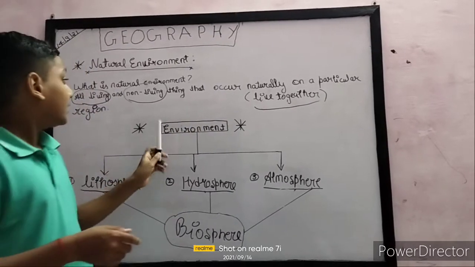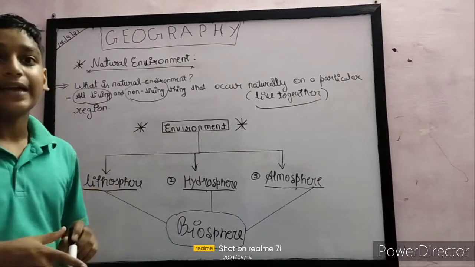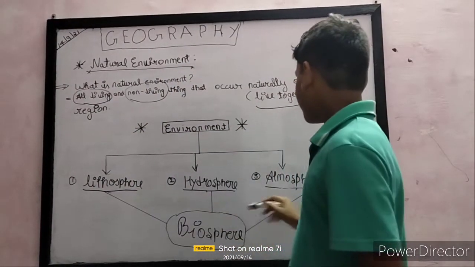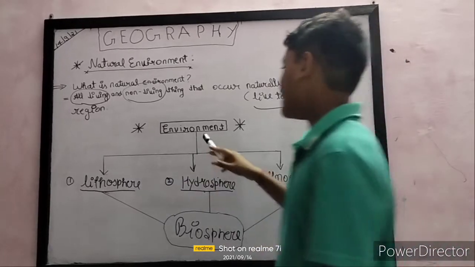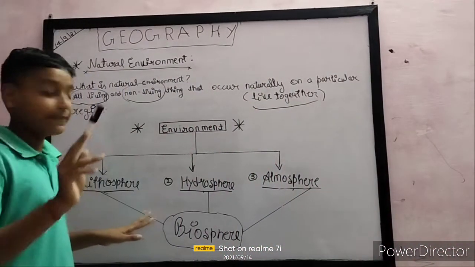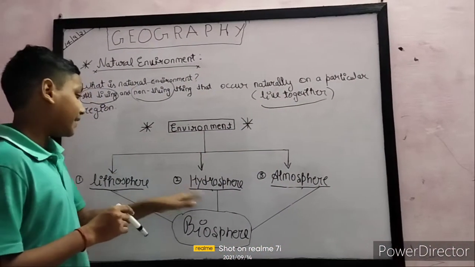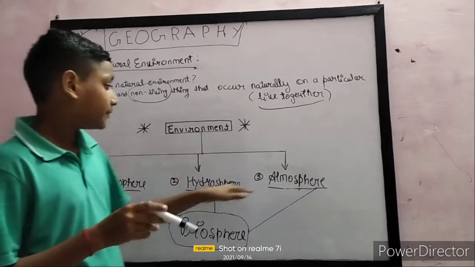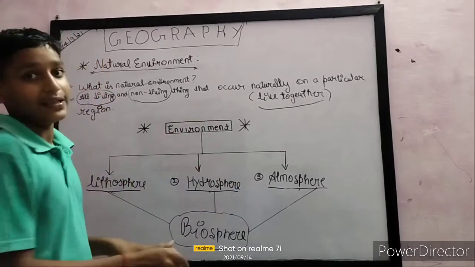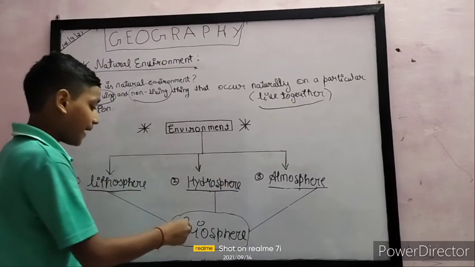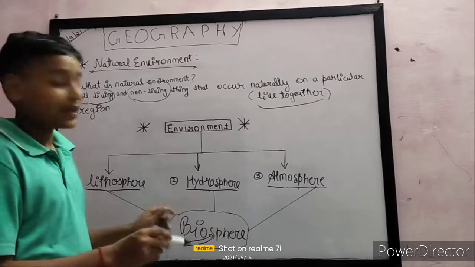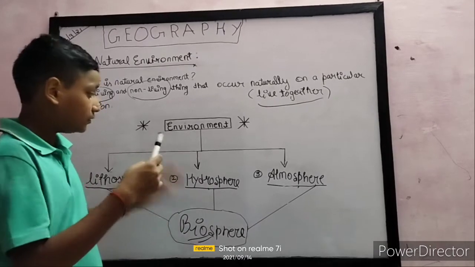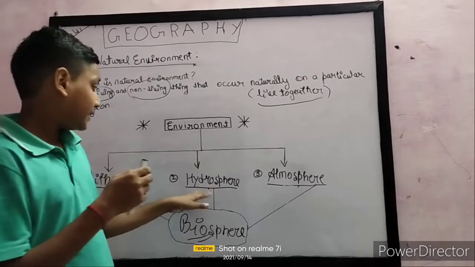The environment can be categorized into three parts: lithosphere, hydrosphere, and atmosphere. When the lithosphere, hydrosphere, and atmosphere come together, it is called biosphere. The mixture of these three is called biosphere.